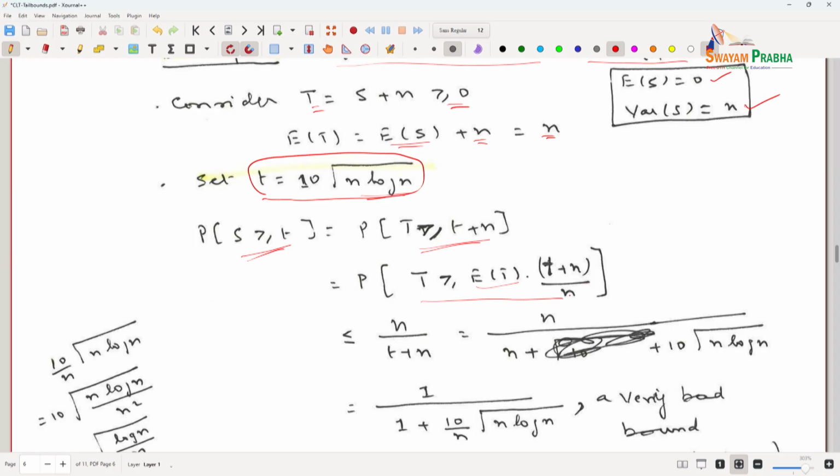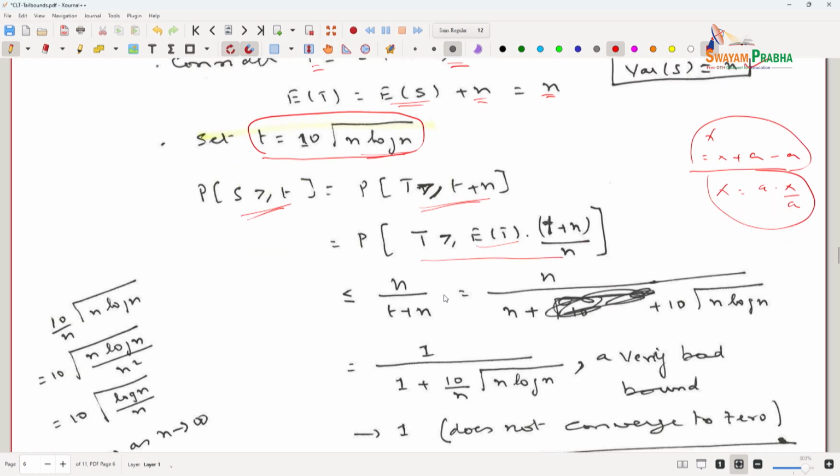Please understand, if I have x, I can say x plus a minus a. If I have x, it is equal to a times x by a. So, add and subtract, multiply and divide, these are all standard tricks, and these are all the tricks you need to be able to understand along with the rules of probability theory, and this by virtue of Markov inequality is at most n over t plus n.